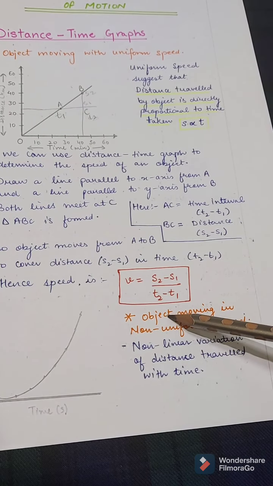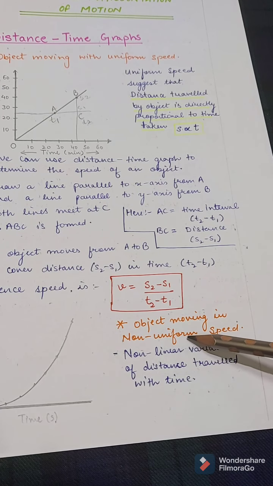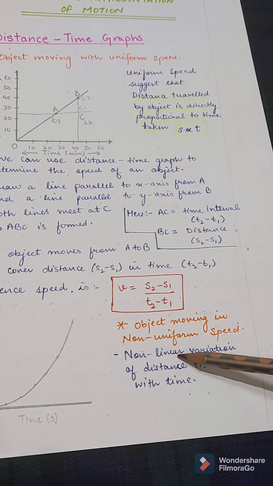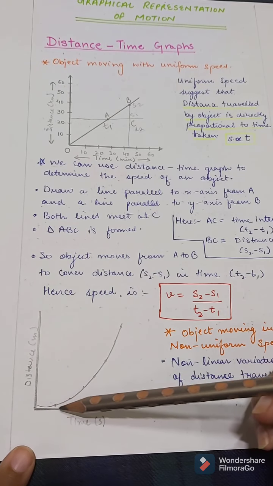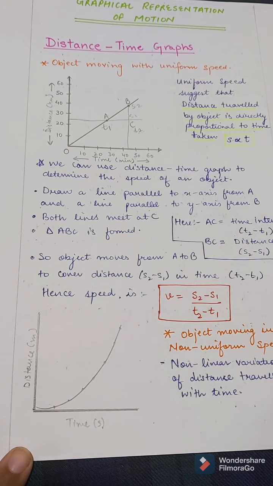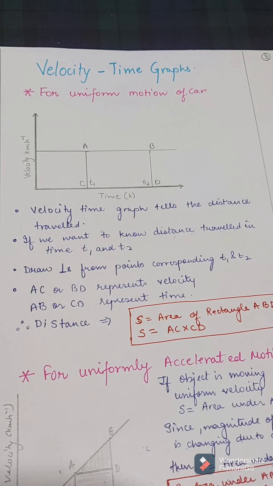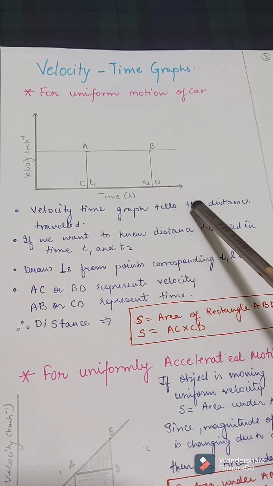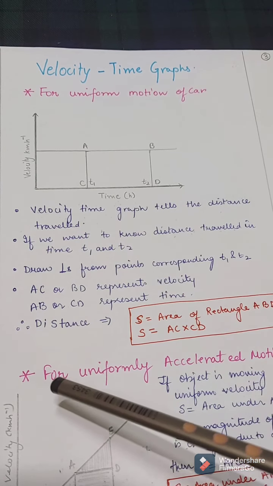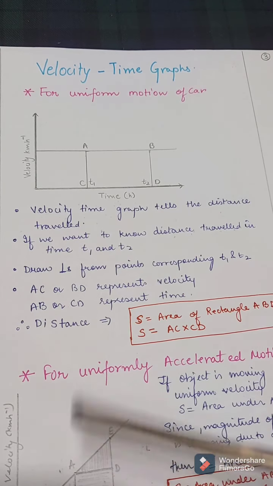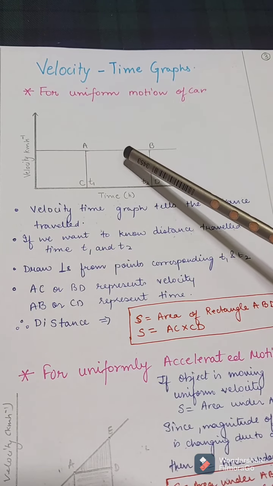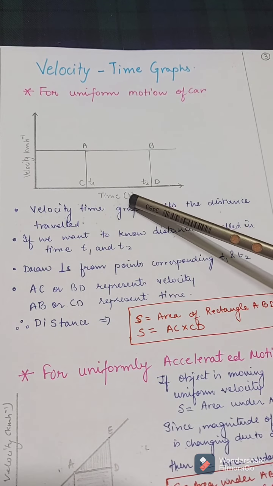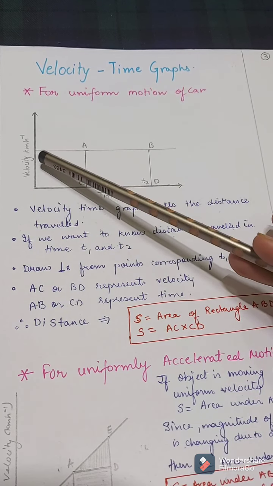So next is when the object is moving with non-uniform speed. This is the non-linear variation of distance traveled with time. Hence we can see here this graph is not linear. Next are the velocity time graphs. So the velocity time graph tells the distance traveled, while the distance time graph told us the speed. First is for the uniform motion of a car. This is the graph for the uniform motion of a car with time on the x-axis and velocity on the y-axis.